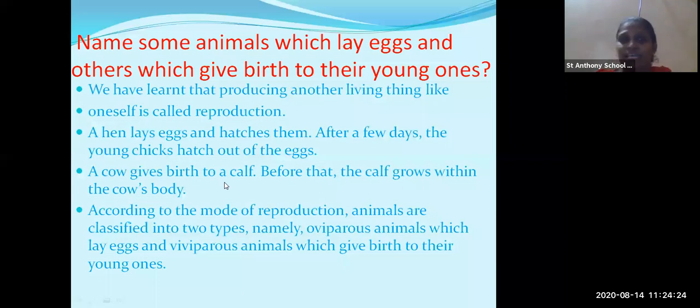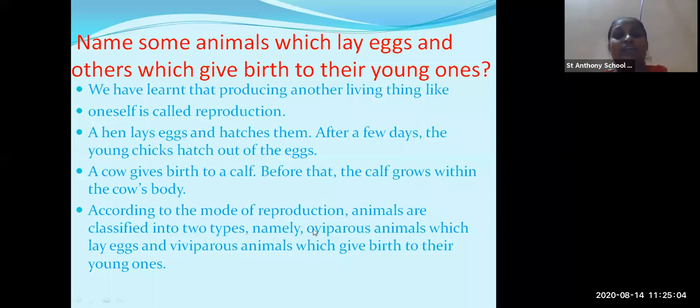Some animals lay eggs while some animals give birth to the young ones. According to the mode of reproduction, animals are classified into oviparous, which lay eggs. Now here again the animals are classified. First the animals were classified according to the vertebral column, that is vertebrates and invertebrates. Now the animals are again classified into oviparous and viviparous. Oviparous means the animals which lay eggs, and viviparous means the animals which give birth directly to their young ones. Okay, this is the difference.